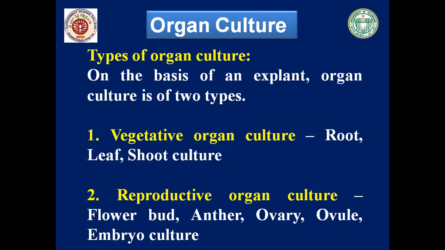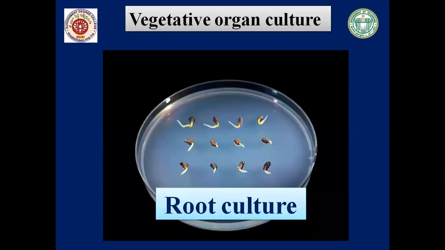In this class, we are going to discuss in detail about two cultures: root culture and leaf culture of vegetative organ culture. And in the next class, we'll discuss the other cultures. The first one is root culture. So what is a root culture?